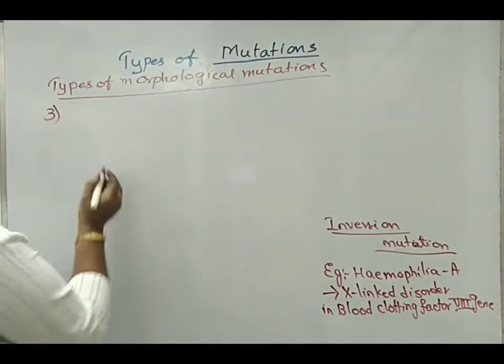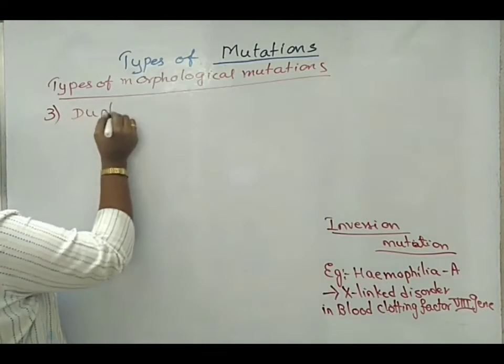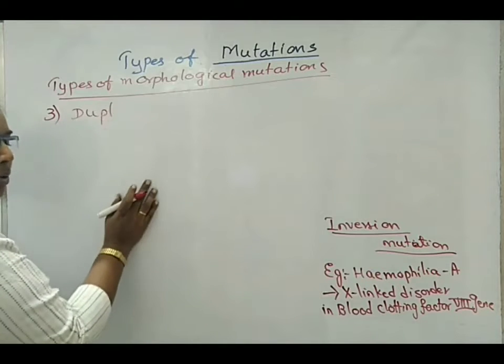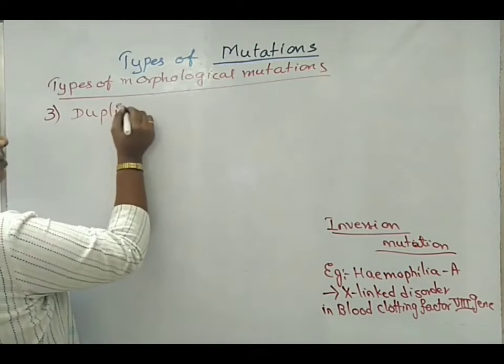Third example we can take is duplication mutations.